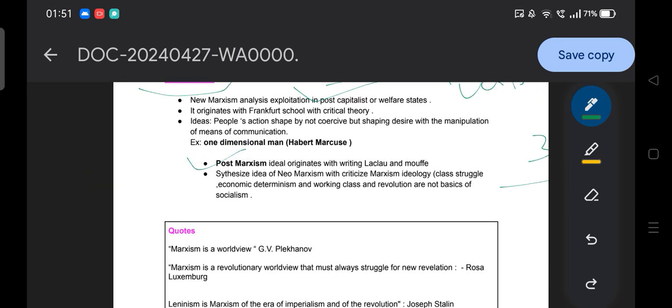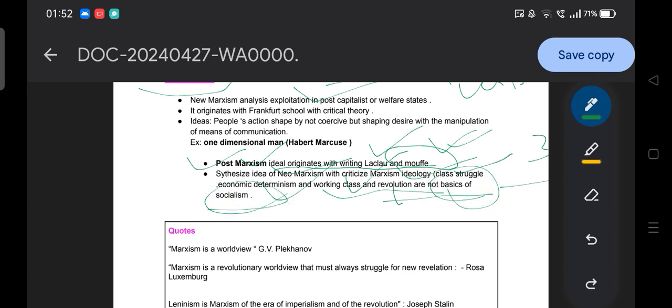Moving to the post-Marxism idea, it originates with the writing of Laclau and Mouffe. The pronunciation might be wrong here, but remember these leaders who used the idea of post-Marxism, which synthesized the idea of new Marxism. It criticized Marxist ideology: class struggle, economic determinism, and the working class. According to post-Marxism, working class revolution is not the basis of socialism. Do remember that.